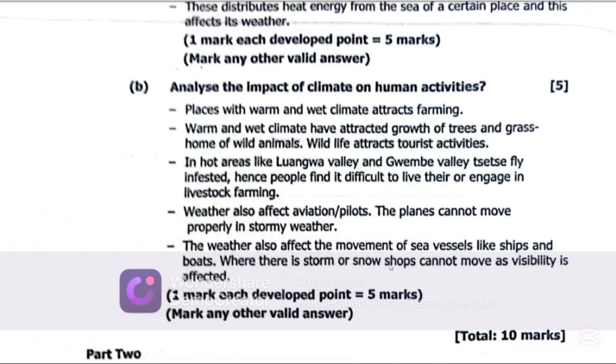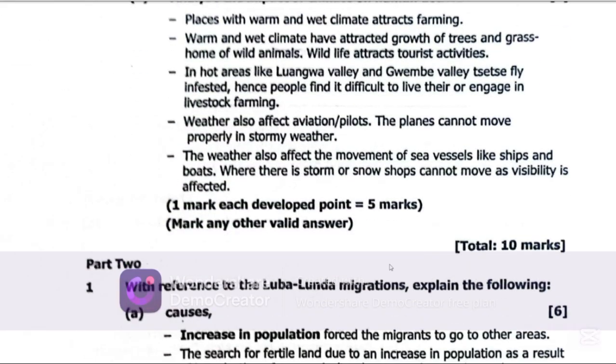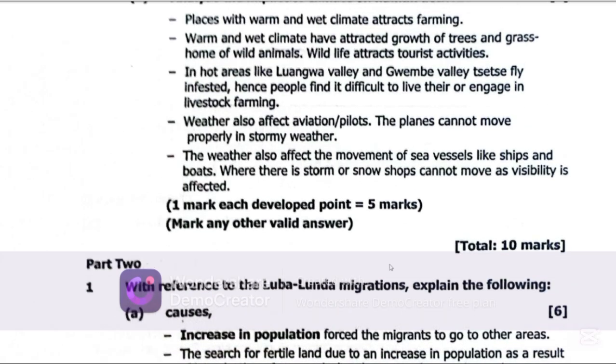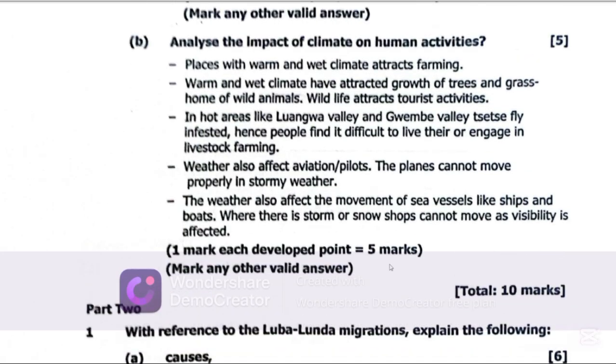Now let's get to part 2. That is the history part. Very interesting part. I love history, just like I love geography and civics. Now part 2 says, with reference to the Luba-Lunda migration, explain the following. Number 1, A says causes. So what were the causes of the Luba-Lunda migration? Explain the causes of the Luba-Lunda migration.